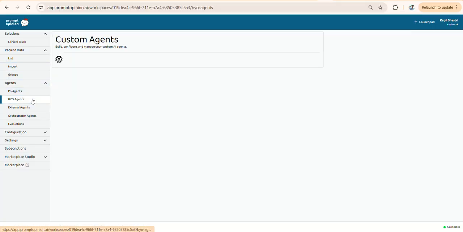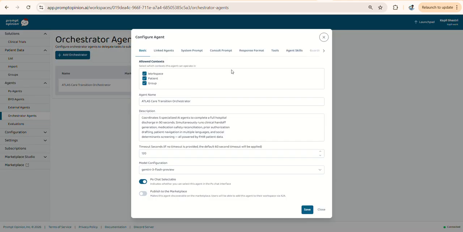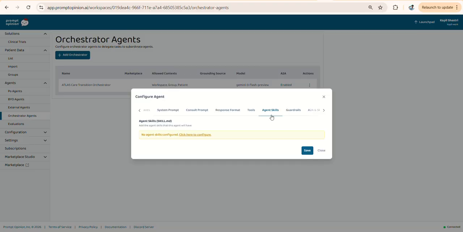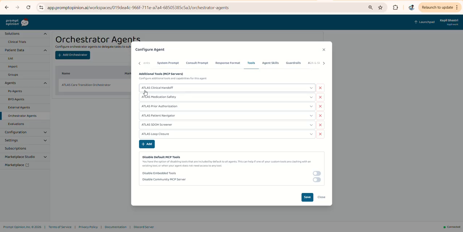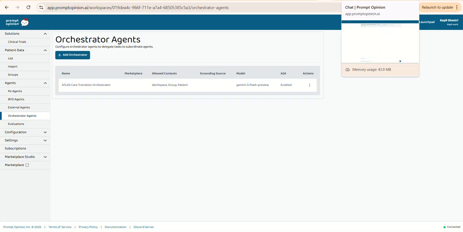Here on the BYO agent and orchestrator agents, I have this project, and in total this A2A agent has six agents that work simultaneously. As you can see: Atlas Clinical Handoff, Medication Safety, Prior Authorization, Patient Navigator, LTOH Screener, and Loop Closer. Now I'll tell you the pitch of my project.